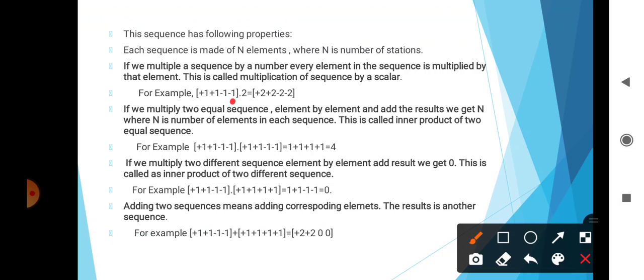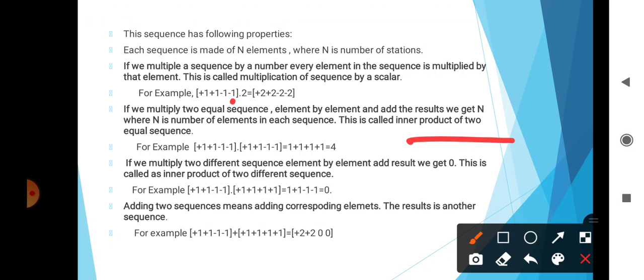If we multiply two equal sequences element by element and add the result, we get n, where n is the number of elements in each sequence. This is called the inner product of the two equal sequences. One example is +1 +1 -1 -1 dot +1 +1 -1 -1, which is equal to 1 + 1 + 1 + 1, that means 4.